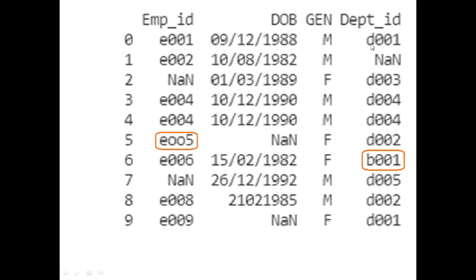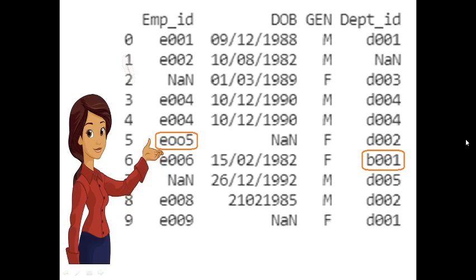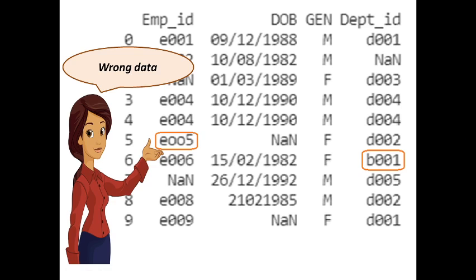Department ID starts with D. Here you can see all department IDs start with D, but here the department ID is B001. So these kinds of typing mistakes lead to wrong data, right? And this data is poor quality data, right?